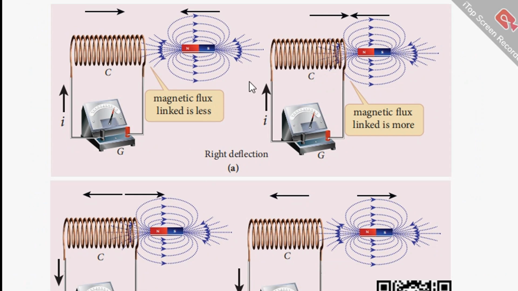So here you can see this diagram which shows right hand side deflection in the galvanometer as the coil is connected to the galvanometer and the magnetic flux linked is less. That's the magnetic flux linked with this coil due to the presence of a magnet. And here, if the magnetic flux linked is more, as you are bringing this magnet closer to the coil, it shows more deflection on the right hand side.